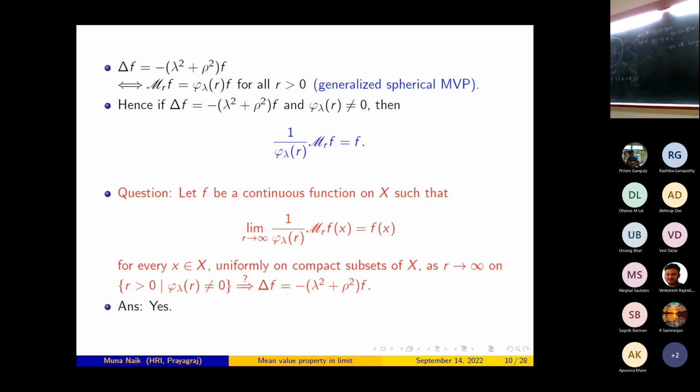So the thing is, if lambda belongs to the imaginary line, lambda is equal to i rho, this is the harmonic case, this phi lambda is positive. In those cases we don't have much problem. But when lambda is a non-zero real number, we have to deal with zero sets of this phi lambda. We have to go inside Jacobi analysis. Then this problem becomes harder. That is the question.